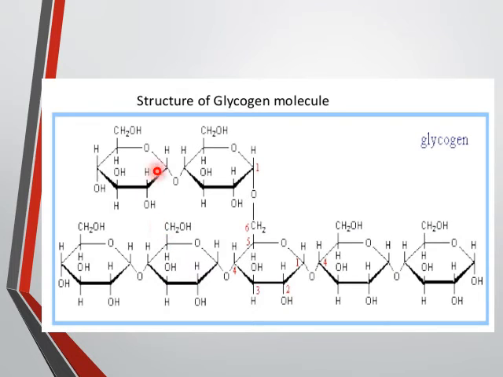So this is the structure of glycogen. These are the monomers of glycogen, that is glucose, linked by 1,4 glycosidic bonds, and along with that we have 1,6 glycosidic bonds, which form the branch chains of glycogen. So the difference between the starch structure and glycogen is the branched structure. They have two linkages: one is 1,4-glycosidic in the linear manner and another is 1,6 linkage in the branched manner, and it is known as animal starch.